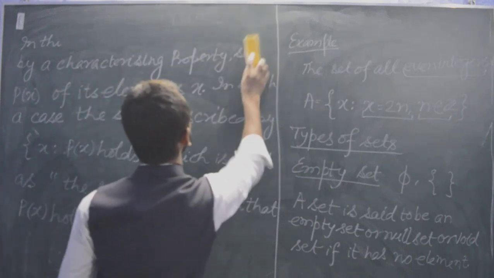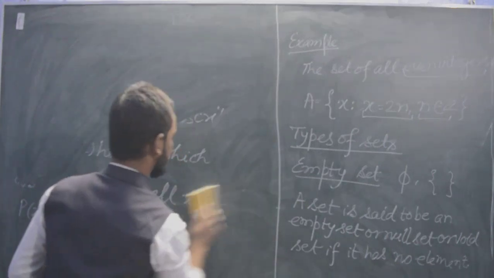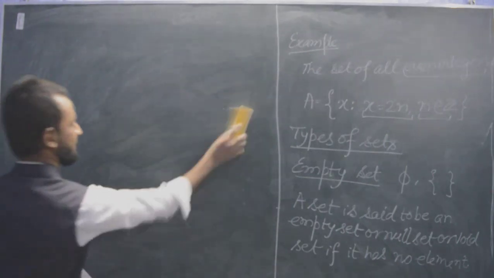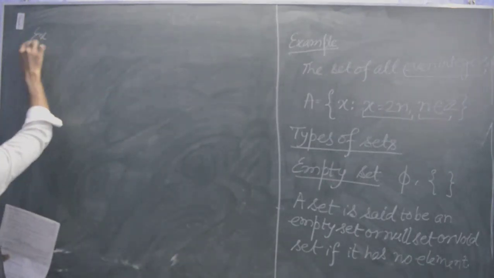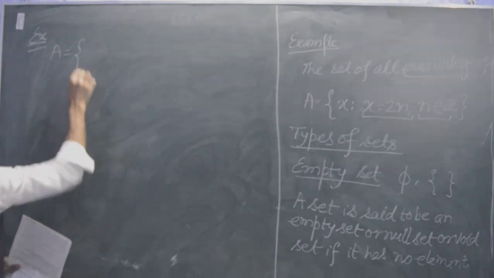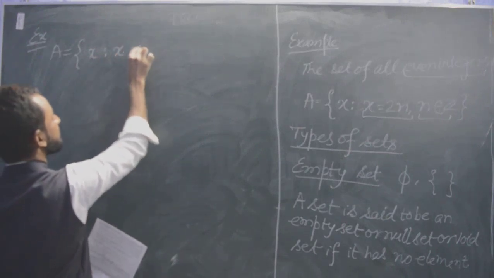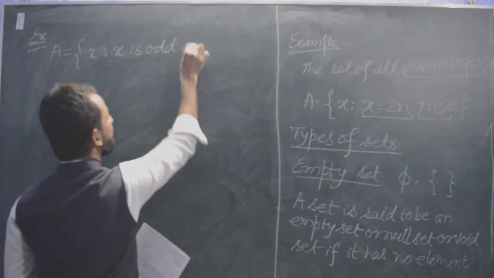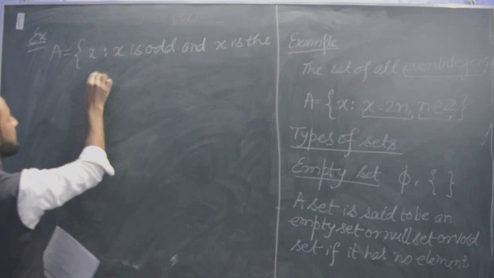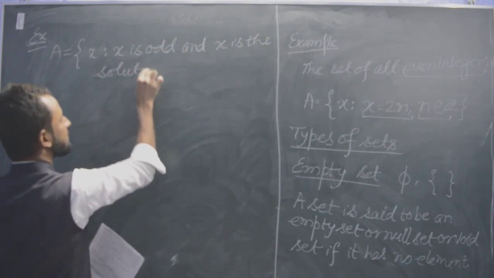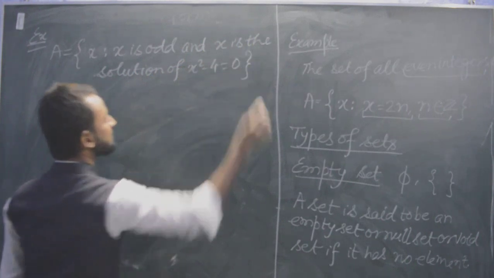I will give you an example. For example, A is the set {x such that x is odd and x is the solution of x square minus 4 equal to 0}.